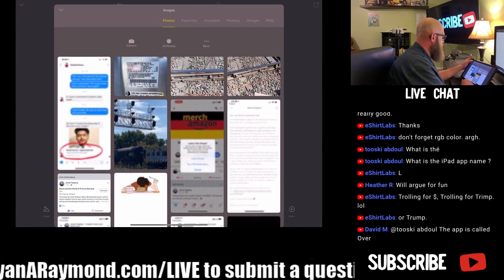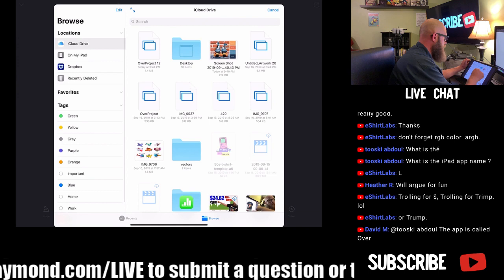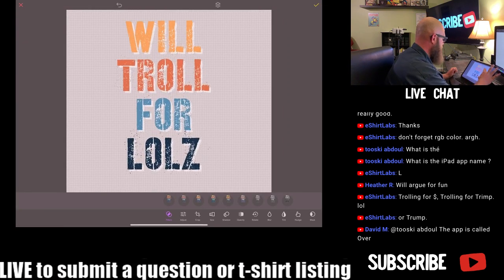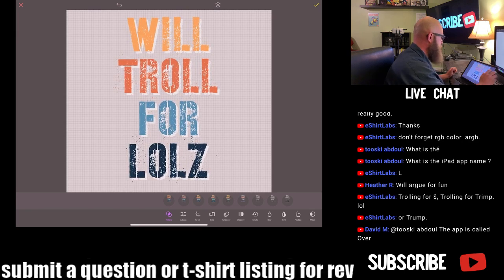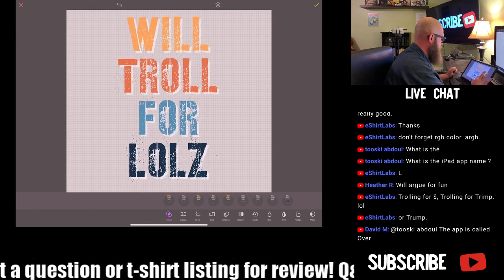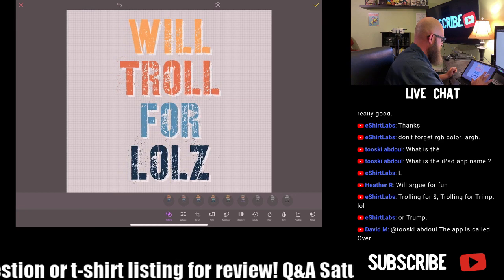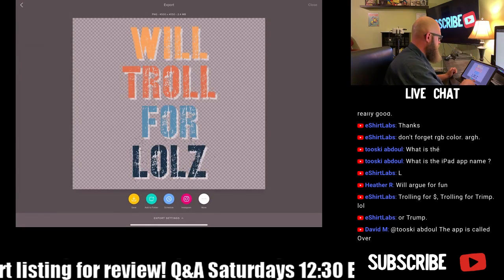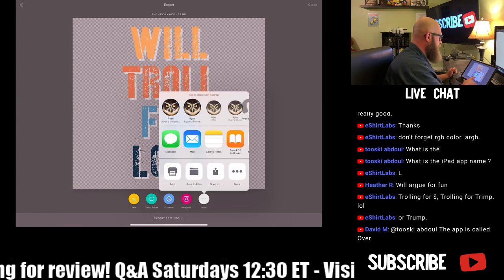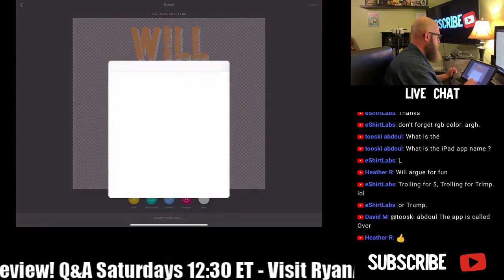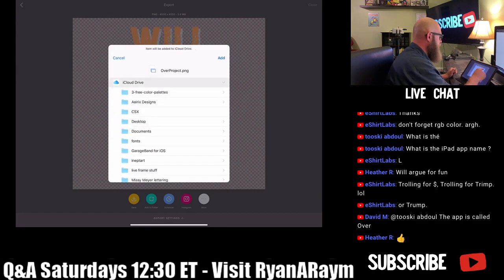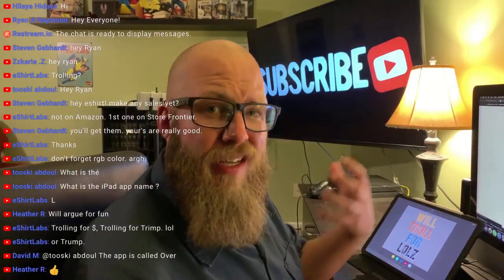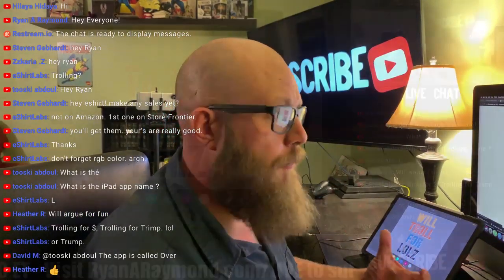And we got to drop the image in. And we're going to have it fill up the whole space right there. Export. We're going to save this back to our files. Right back over into my iCloud drive. Click add. I'm going to keep both because I know that these are here and we're going to sort by new when we go into the iCloud drive.